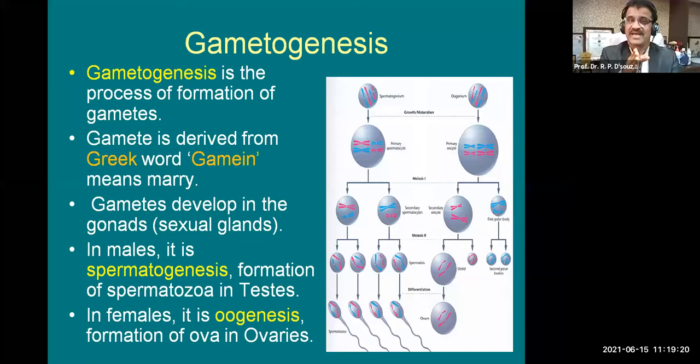And why have they used this word gamete? Because this gamete is going to unite with another gamete. So there's some sort of union, and marriage or marrying is also some sort of union. That is why this word comes from the Greek language. Gametes develop in the gonads.